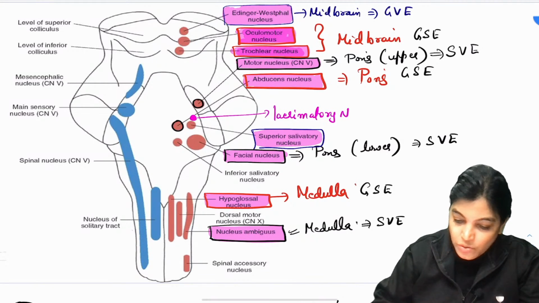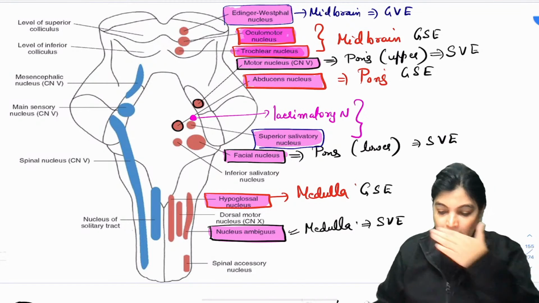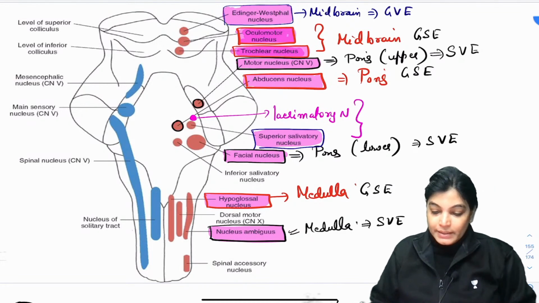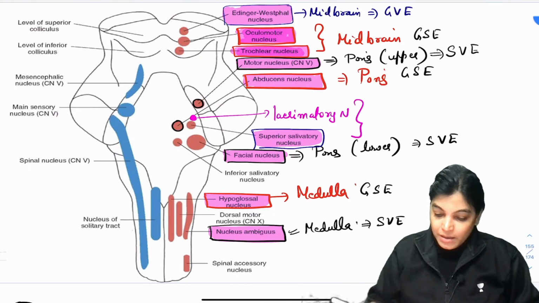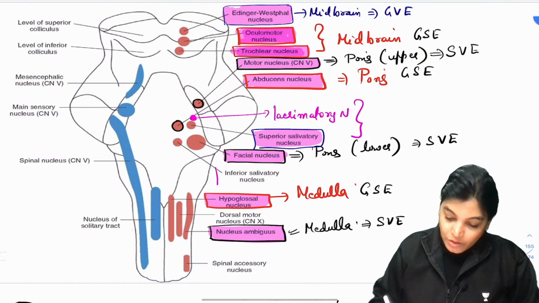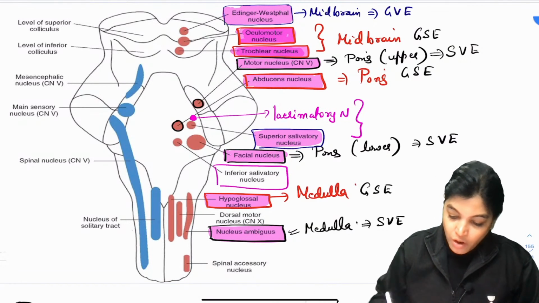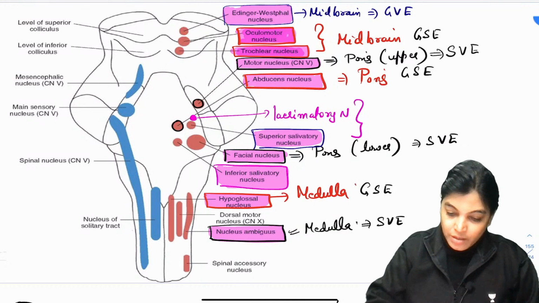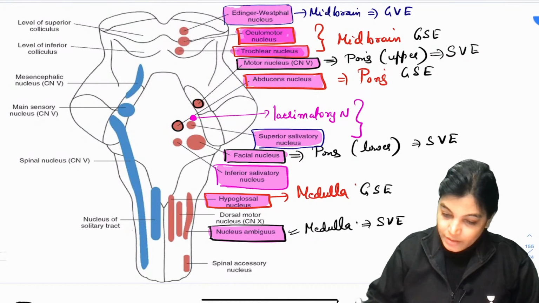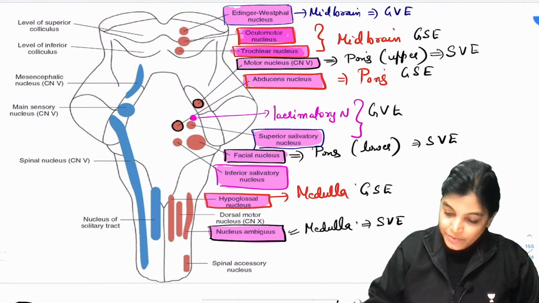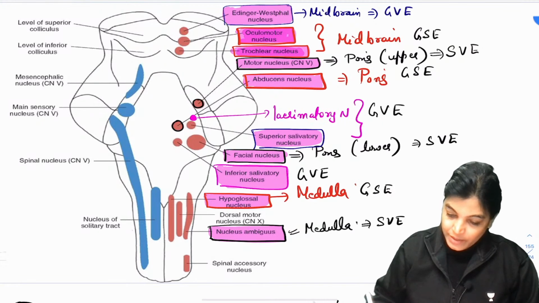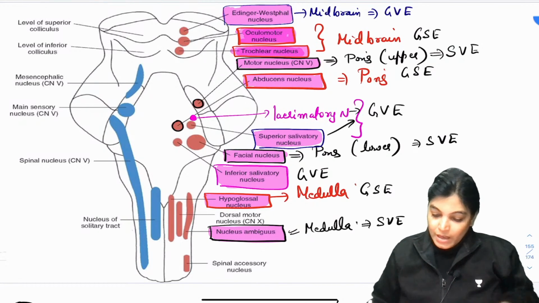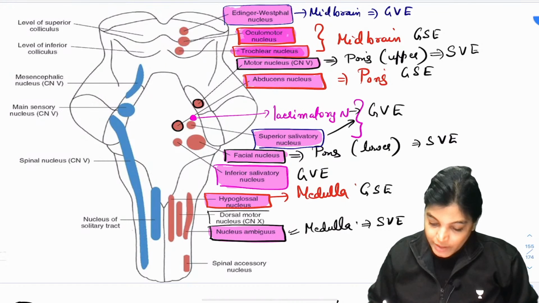Together they are located in the pons, slightly above the location of inferior salivatory nucleus. So all these nuclei are located in the pons. These are all nuclei for general visceral efferent, got it? And the last is dorsal nucleus of vagus.